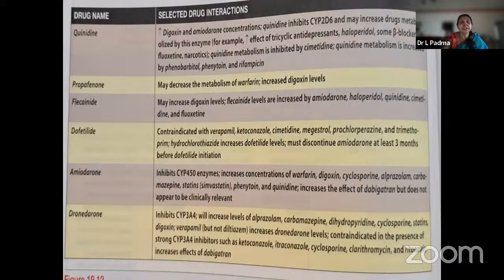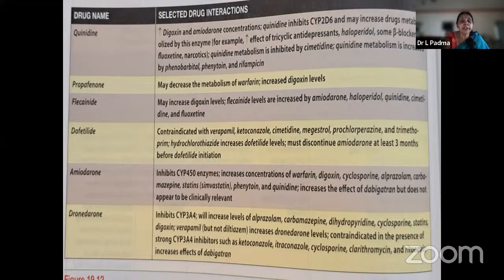So, drug interactions, I would like to say more than everything, quinidine, then CYP2D6 inhibitors, then interaction with antidepressants, because most of them will be elderly. They will be taking tricyclic antidepressants also, sometimes narcotics. So metabolism is inhibited by cimetidine because cimetidine is a CYP inhibitor, and it is increased by enzyme inducers like phenobarbital, phenytoin, and rifampicin. Together with that, if they have got tuberculosis or epilepsy, such.